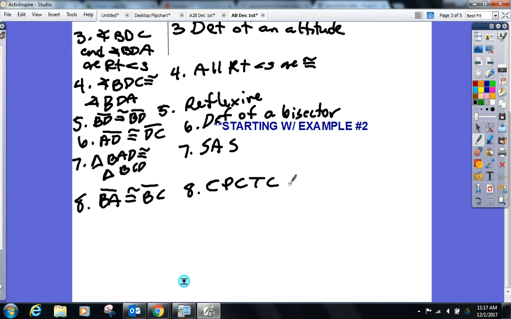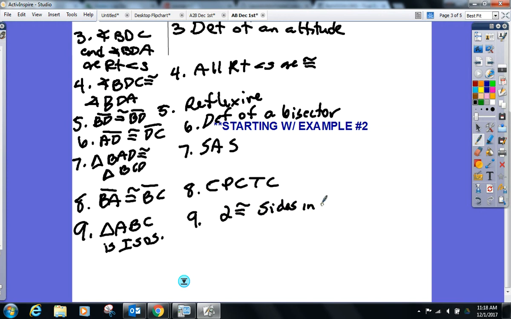What do I know about triangle ABC now? If BA and BC are congruent, that triangle is isosceles, yes. Why is it isosceles? Because you have two congruent sides in a triangle, which implies it's isosceles.